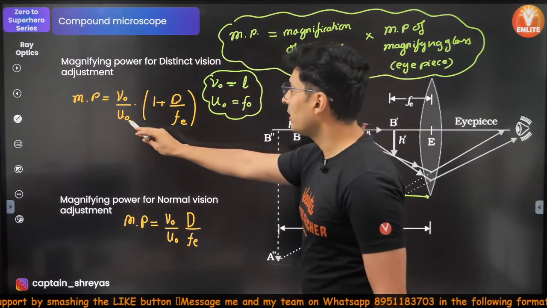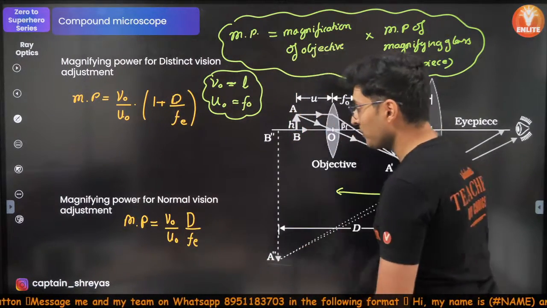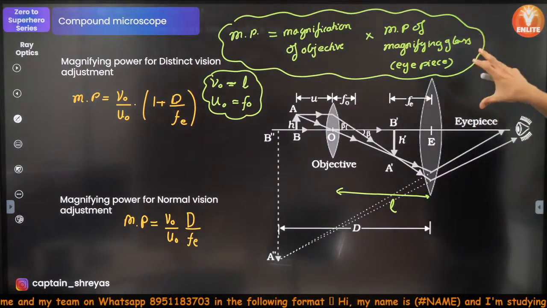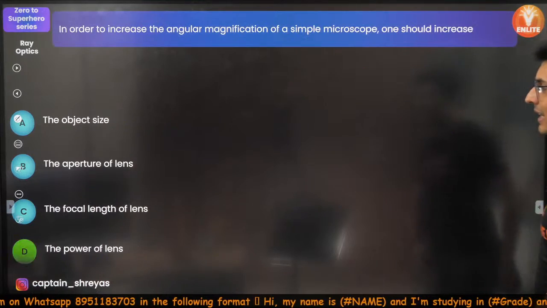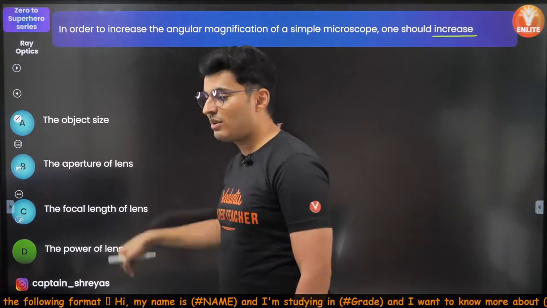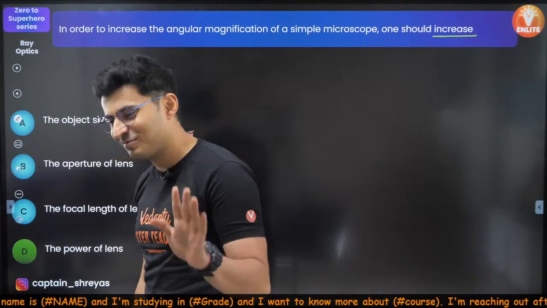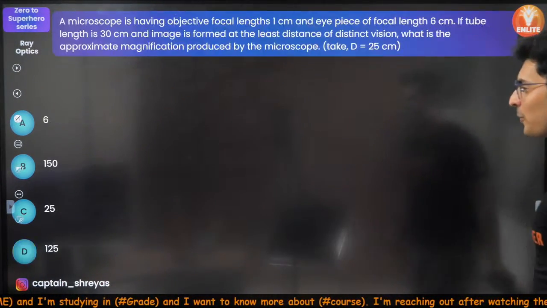So if you reduce the focal length, magnifying power will increase. Hence the correct answer is D. Be careful. Is that understood? Very good.